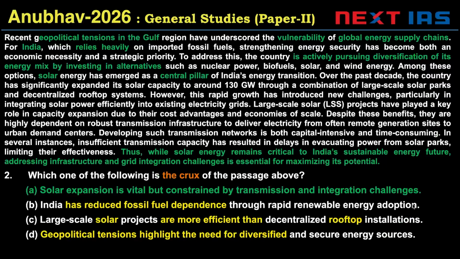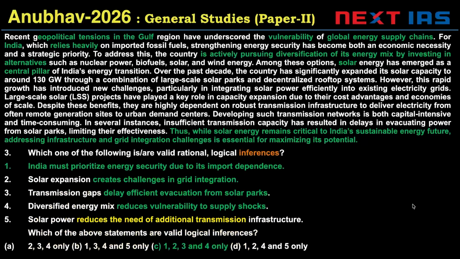So, out of the given four options, A is the best possible choice. It's not the ideal choice. We want the words India to be included, but they're not. Or "India is relying heavily" should be included, or "India is trying for alternatives" should be included. These words are not included in option A, but it is the closest possible choice.